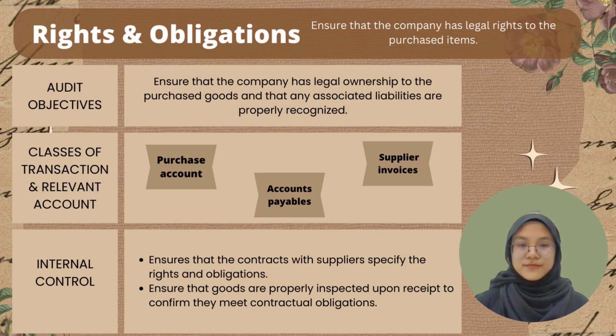The rights and obligations is to ensure that the company has legal rights to the purchased item. The audit objective is to ensure that the company has legal ownership of the purchased goods and that any associated liabilities are properly recognized. The classes of transaction and relevant accounts include purchase account, account payable, and supplier invoices.